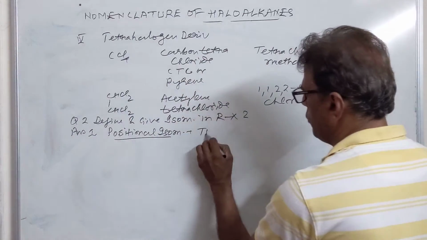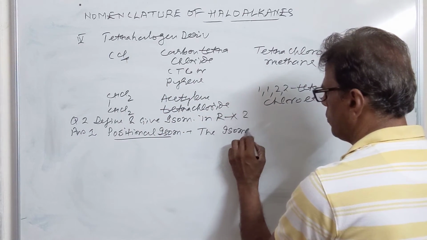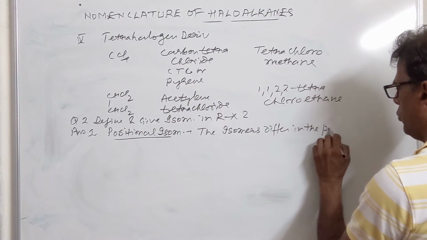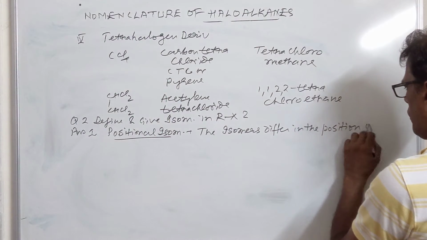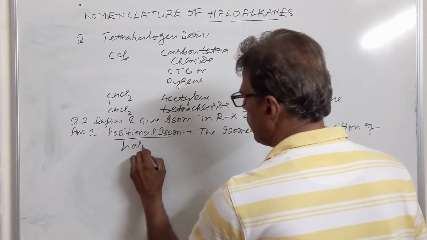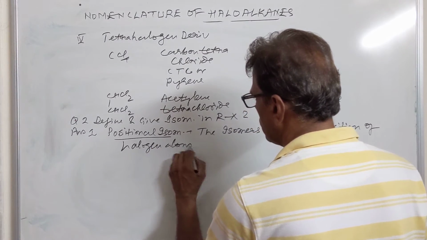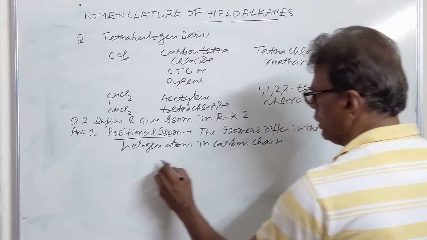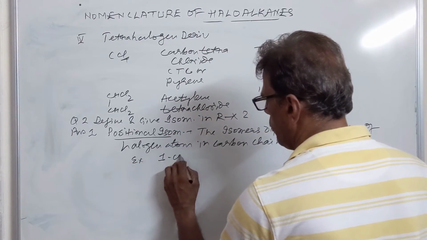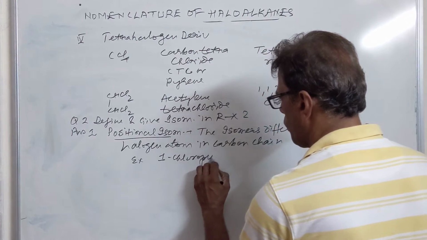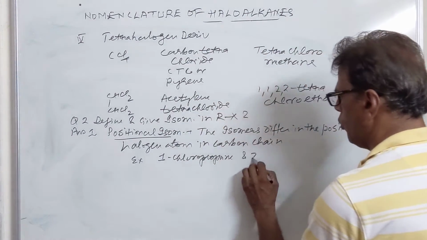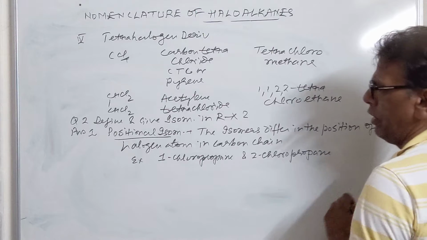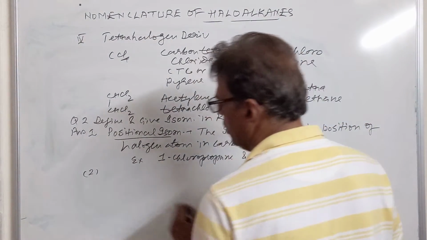The isomers differ in the position of the halogen atom in the carbon chain. For example, we have 1-chloropropane and 2-chloropropane. They are called positional isomers since they differ in the position of the halogen atom in the carbon chain.